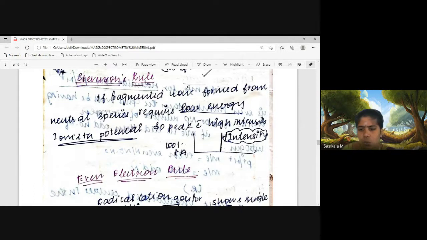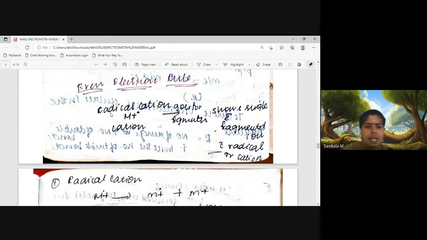Even electron rule for fragmentation. I already said what a radical cation is. When it loses one electron, it carries one positive charge and is a cation. So when the radical cation goes for fragmentation, it gives a single electron fragmented ion with a radical cation.